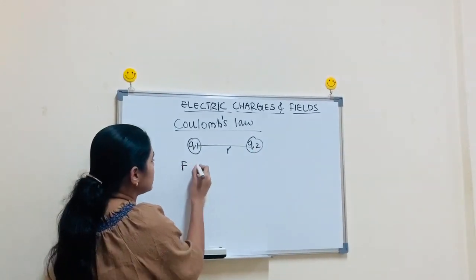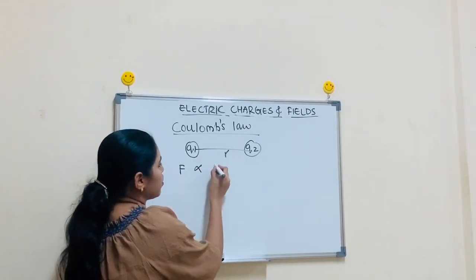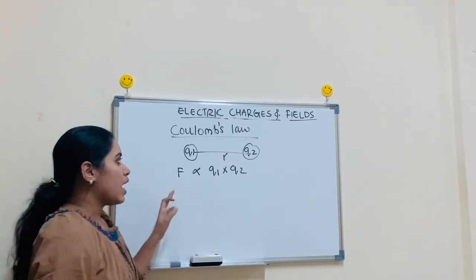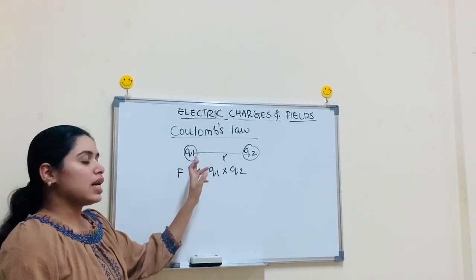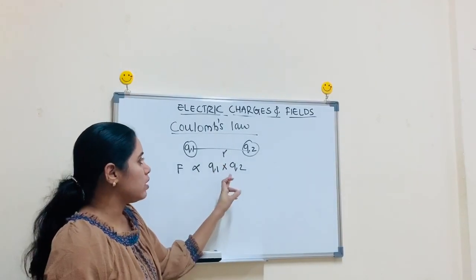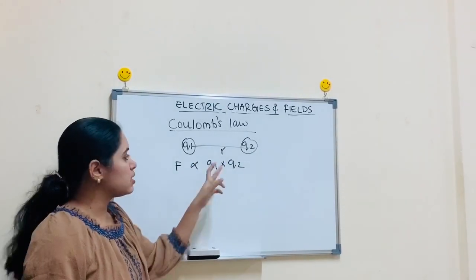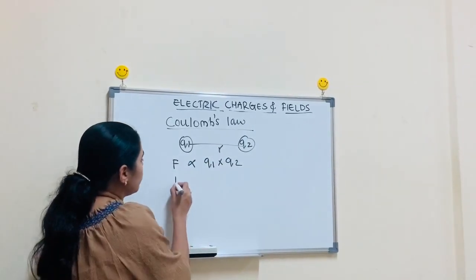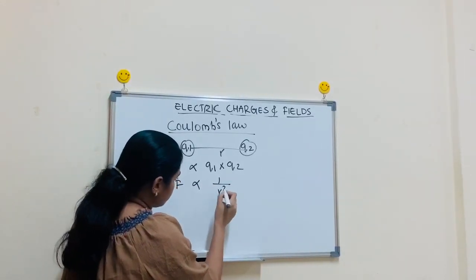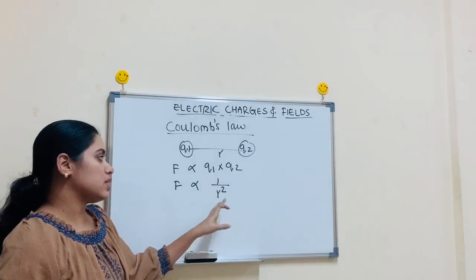This force is directly proportional to the product of these charges, that is Q1 into Q2. And the force between these two charges is inversely proportional to the square of the distance between them.